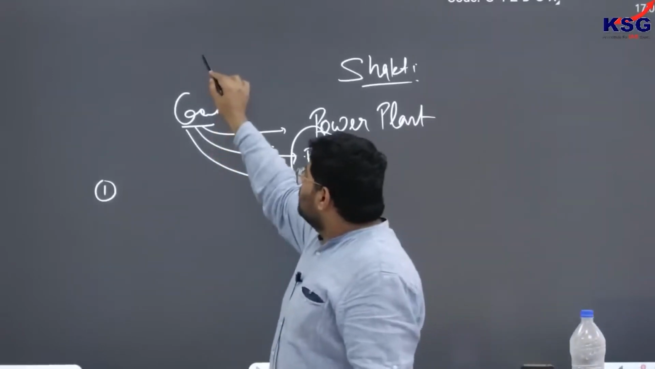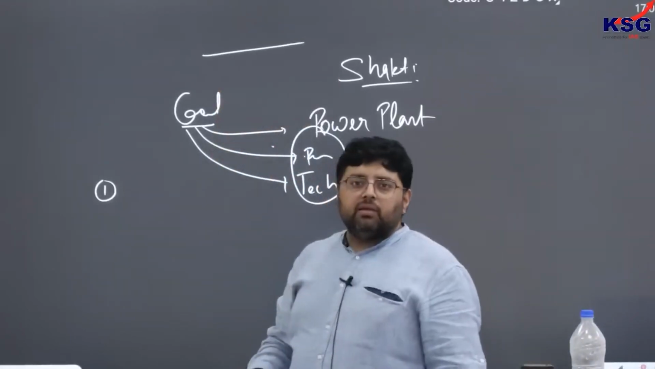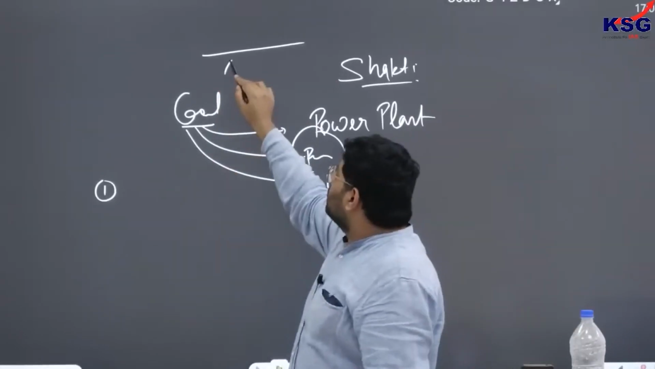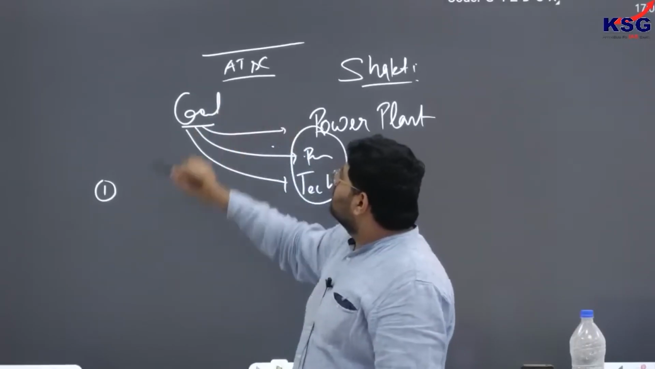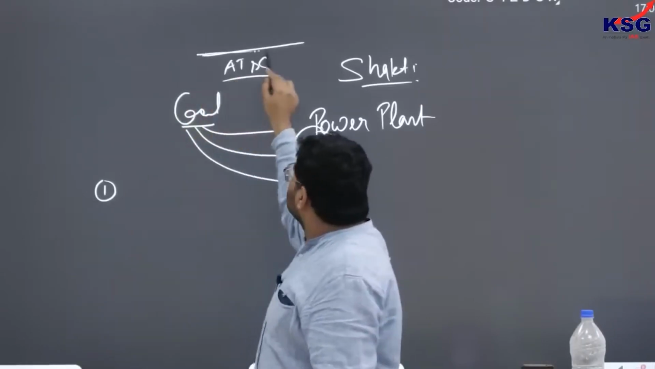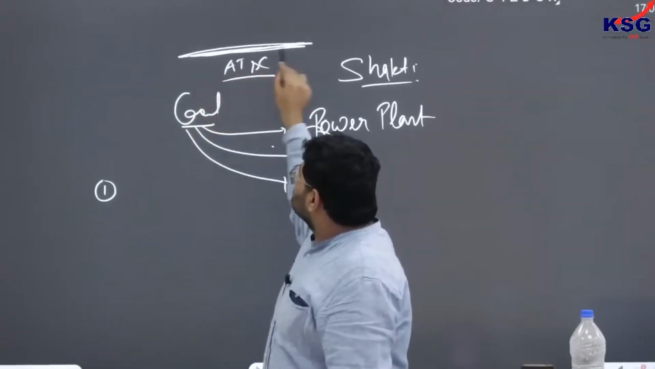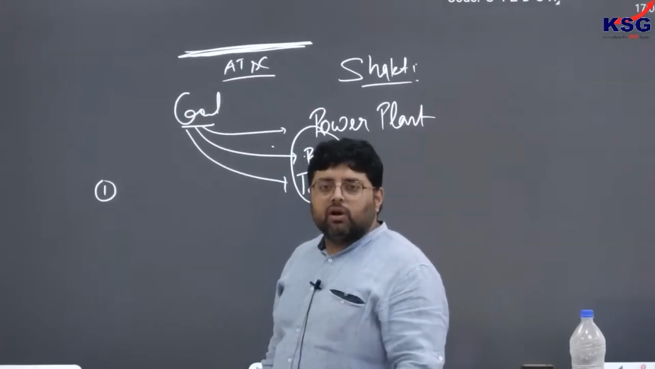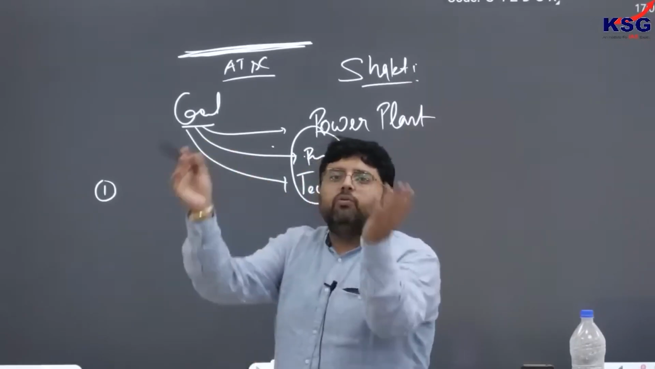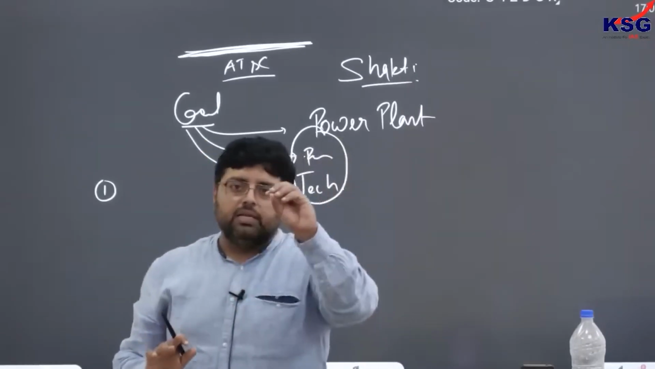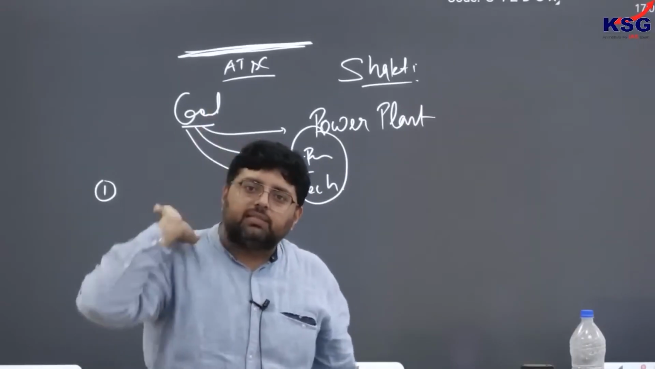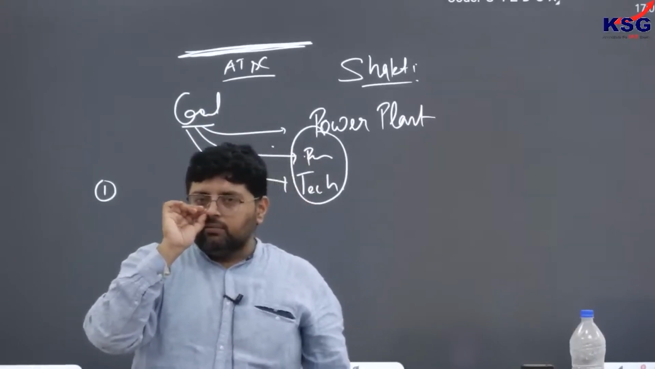Transmission charges means once you have made power, you have to transmit it to distribution centers. You have studied AT&C losses, that is transmission losses. They must be minimum. When they are minimum, your transmission cost will be less, and ultimately the overall cost of power. So if you bring improvement in this, you will get coal at lower prices.